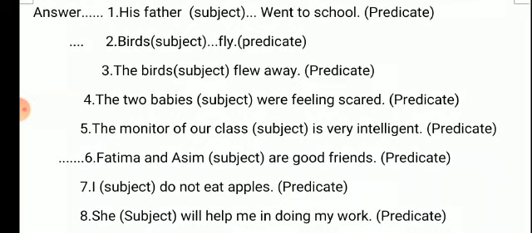And in sentence number 4 I have written the two babies. I have written three words as a subject. So make sure that you will not always get only a single word as a subject. Sometimes you get two, sometimes you get three words as a subject. Subject means the main part, right? The head, about whom we are talking. And the predicate is the telling part, meaning this part is telling us about the main person. I hope it is clear to you very well.